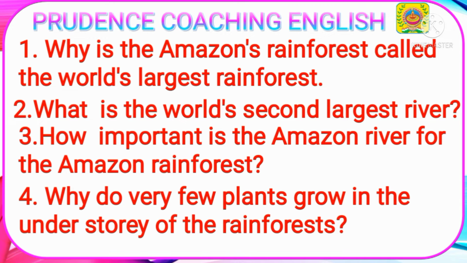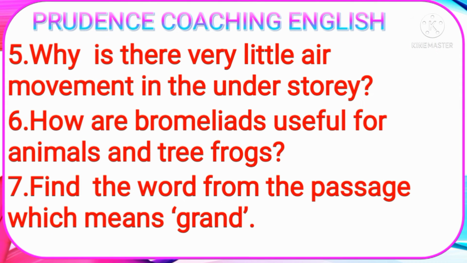Why do very few plants grow in the understory of the rainforests? Number 5. Why is there very little air movement in the understory? 6. How are bromeliads useful for animals and tree frogs? Number 7. Find out the word from the passage which means grand. So let's directly move to the questions and their answers.